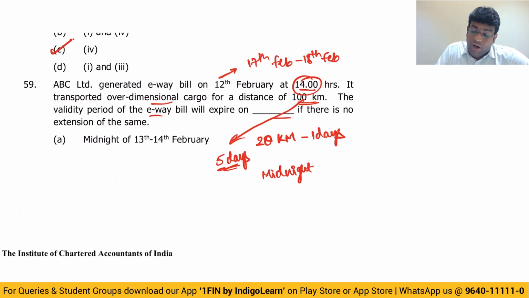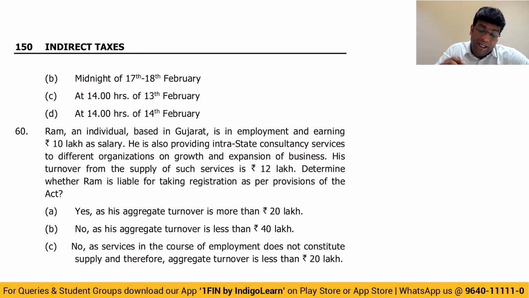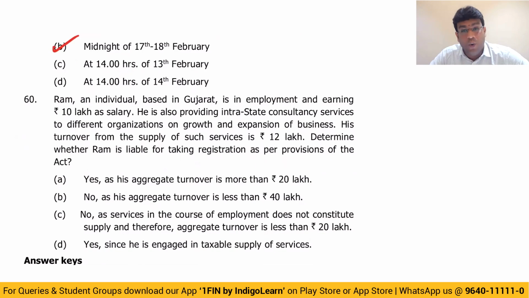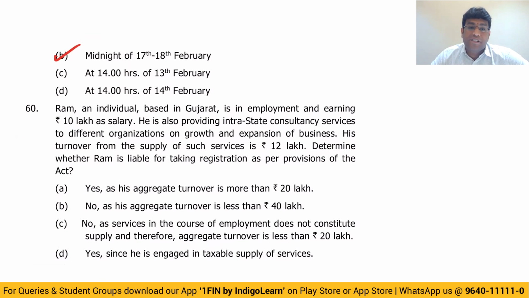Validity period of e-way bill will expire on dash if there is no extension of the same. Midnight of 17th to 18th. So answer is option B, my dear friends, because it is over-dimensional cargo. If this would have not been over-dimensional cargo, our answer would have been up to 100 kilometers 1 day. But 100 now became 200. That's a different story. Next.